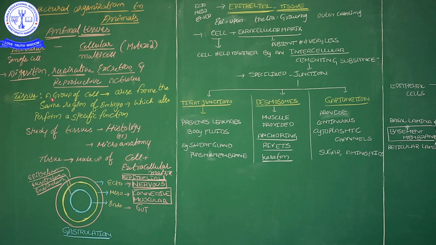So now you got an idea about the tissue: a group of cells arising from the same origin. I think you may have some doubt: same origin, in which place? Now I will tell in this diagram. In this diagram, at the pointer place, I will tell about the origin. Then those origin cells are doing a specific function. Okay, definition understood? Then the study of tissues we call histology.